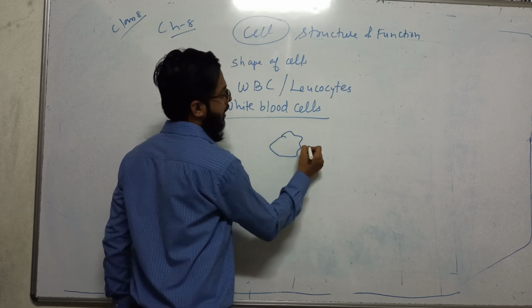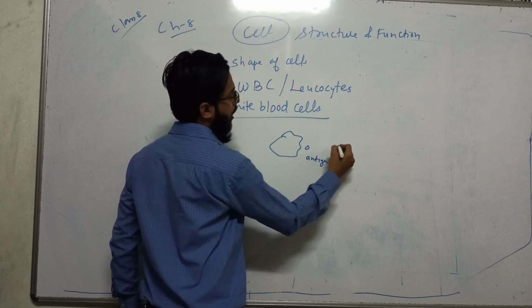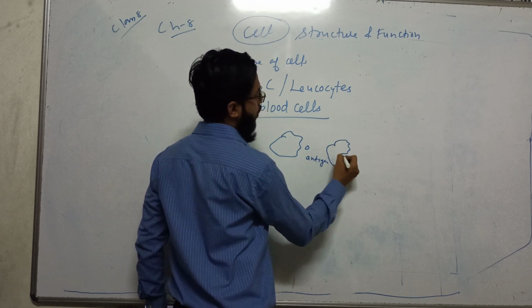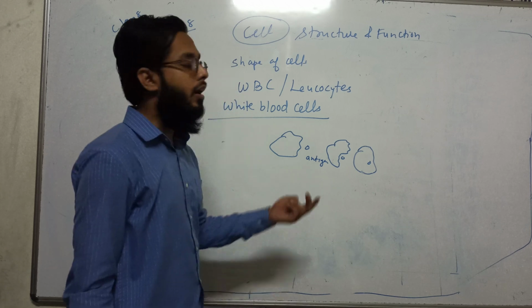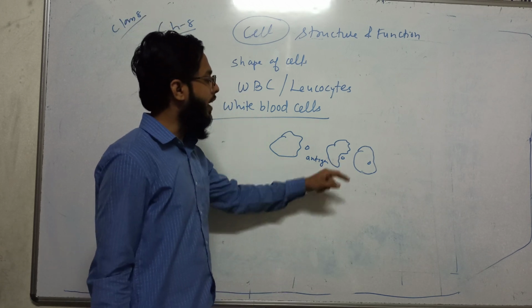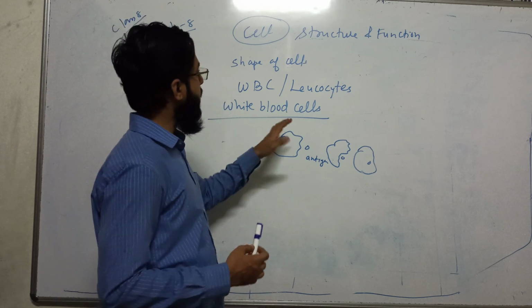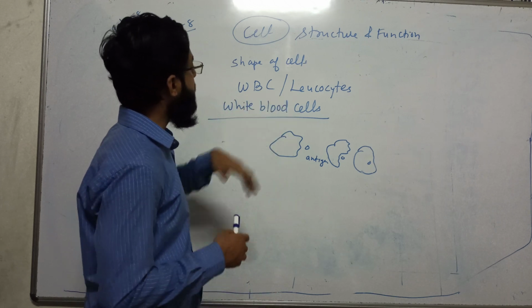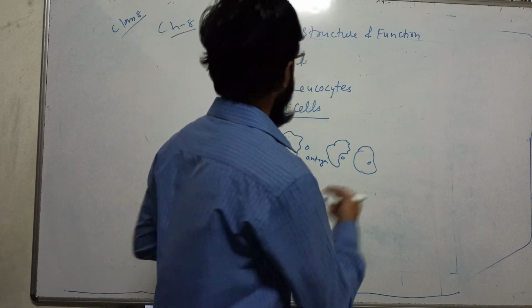They are irregular, and whenever there is an antigen, bacteria or foreign body, they surround it and then they eat it. So they are soldiers. They fight against germs and bacteria. White blood cells, also known as white blood corpuscles and leukocytes, also have an irregular shape.